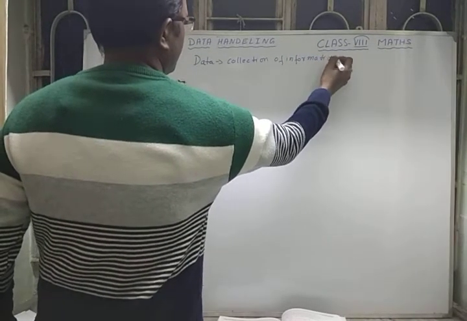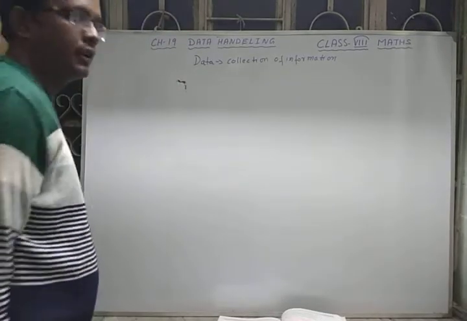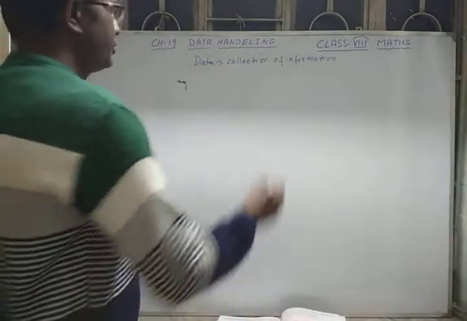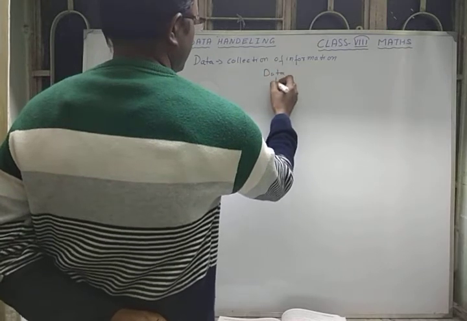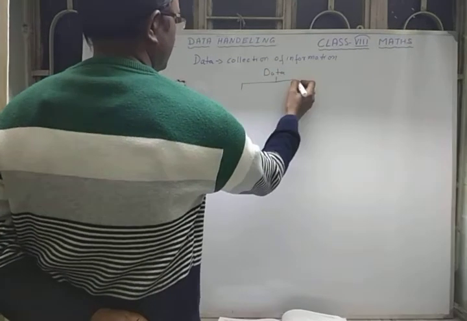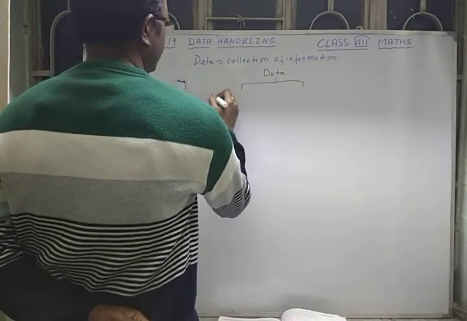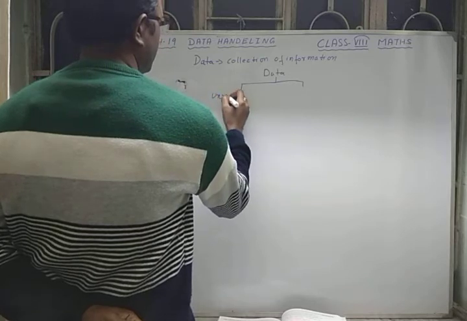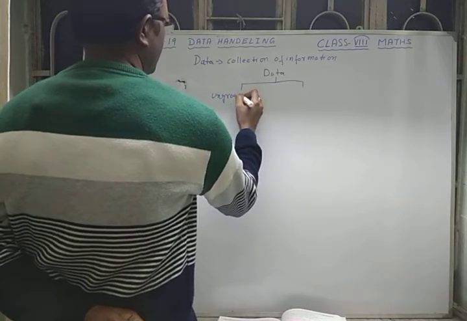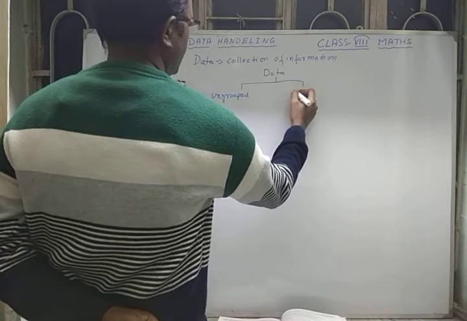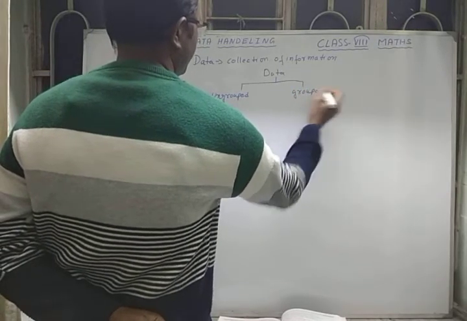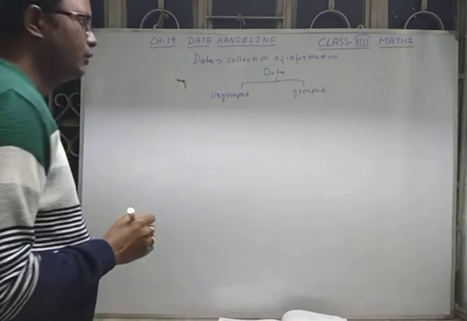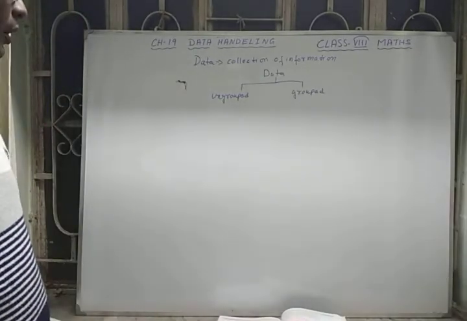This data can be of two types: ungrouped or grouped data.